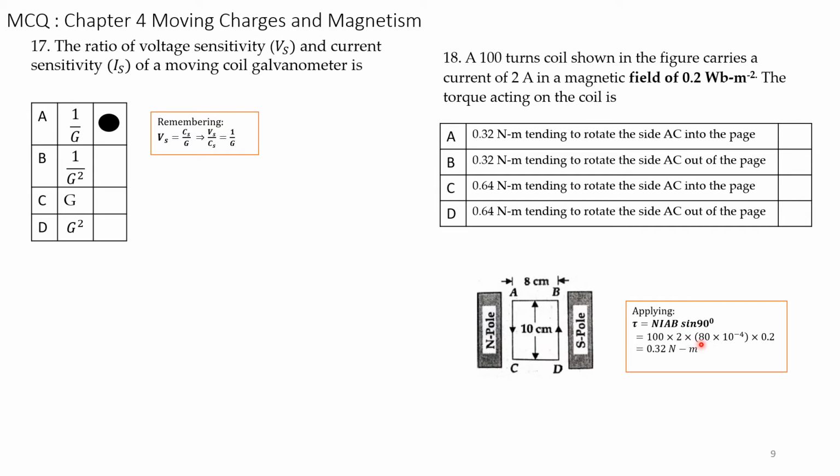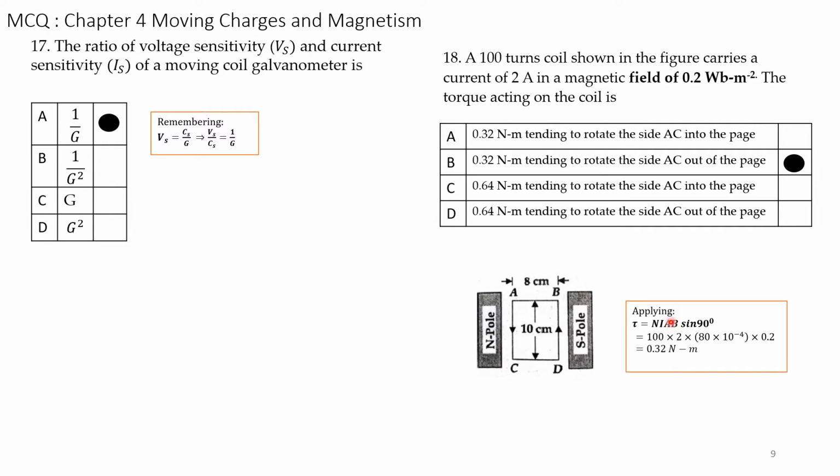These centimeters we have to convert into meters, so we divide by 100 into 100. That is 8 by 100 into 10 by 100, that is 80 into 10 to the power of minus 4, into B, which is 0.2 Webers. Simplifying, we get the answer as 0.32 Newton meters.